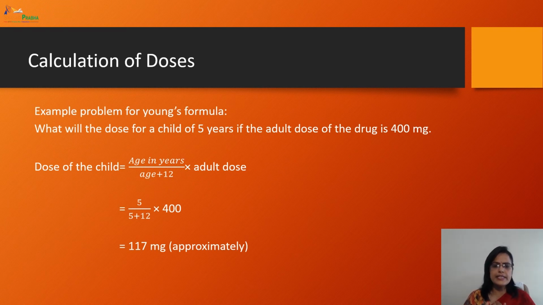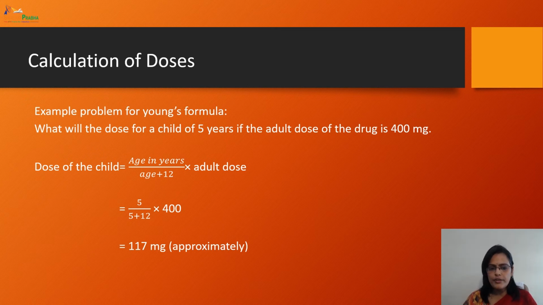Example: let us find the dose for a child of 5 years if the adult dose is 400 mg. Just apply this formula: age in years, that is 5, divided by age plus 12, 5 plus 12, which is 17, and then multiply it by the adult dose, that is 400 mg.